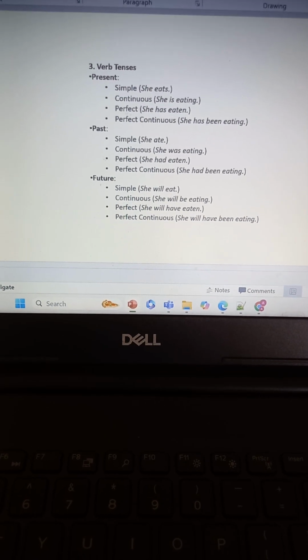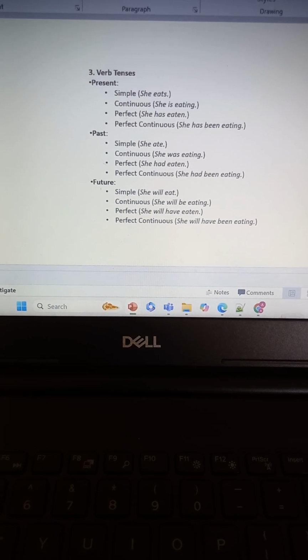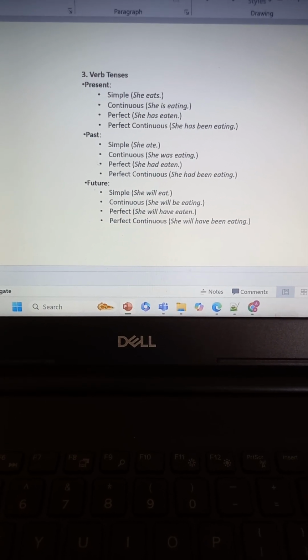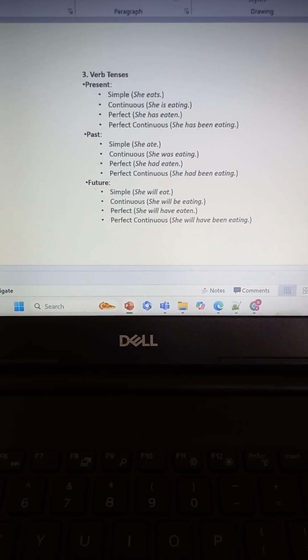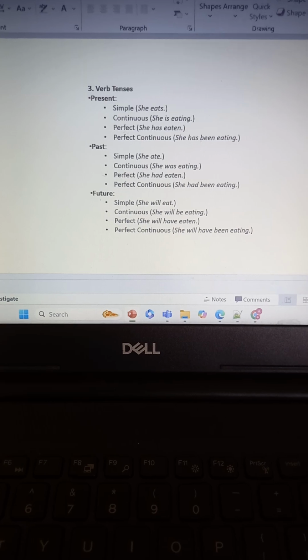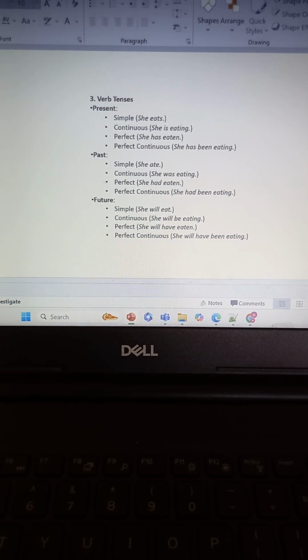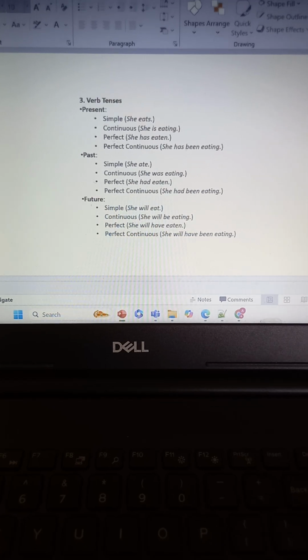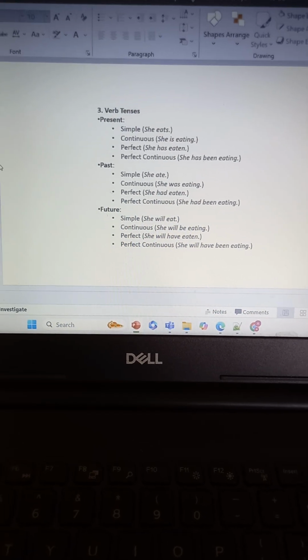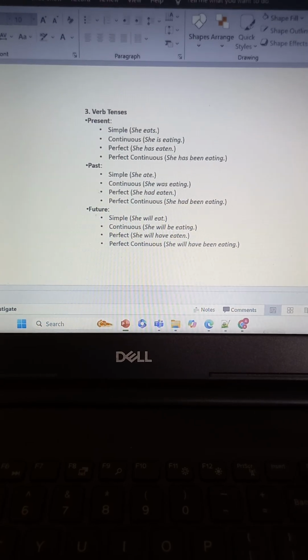So present is simple present. The formula is, if you have the third person, then s or es should be added at the end of the verb. All right. If it is plural, there is no s, es. First person, second person, there is no es at the end of verbs. All right. So continuous is subject, then am, is, are based on singular and plural.